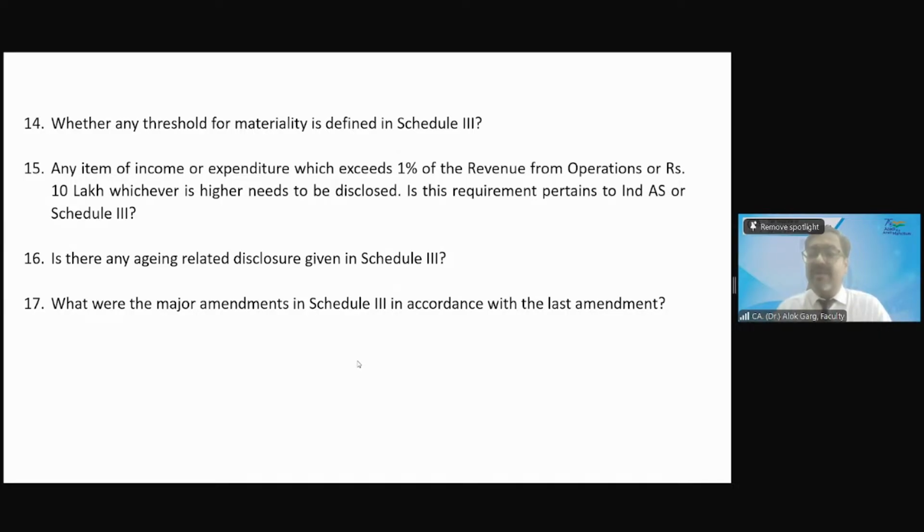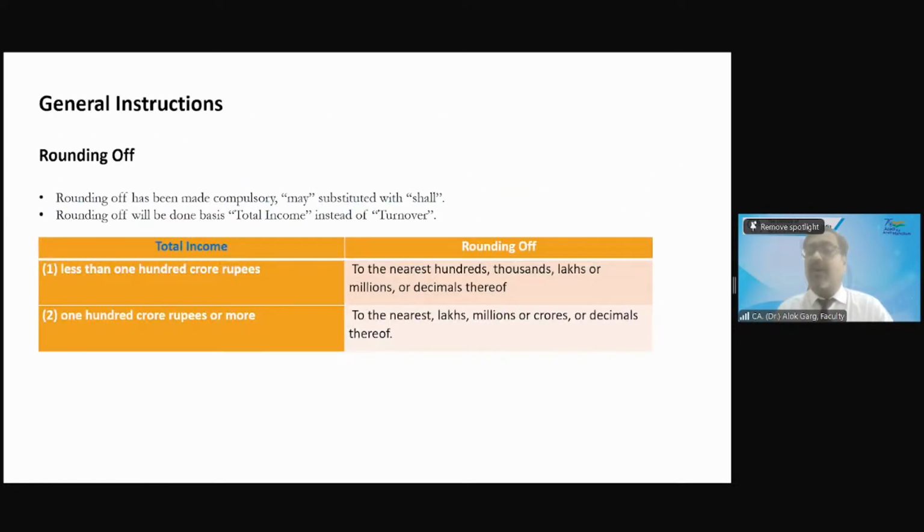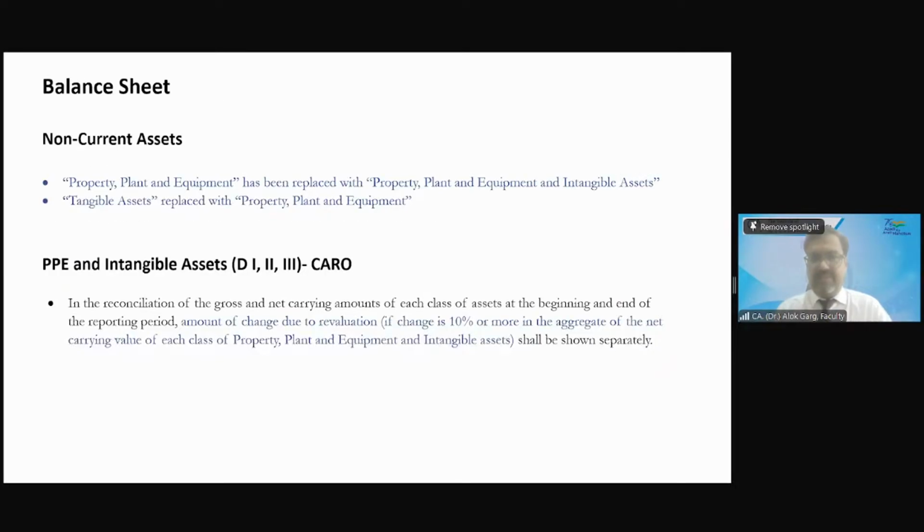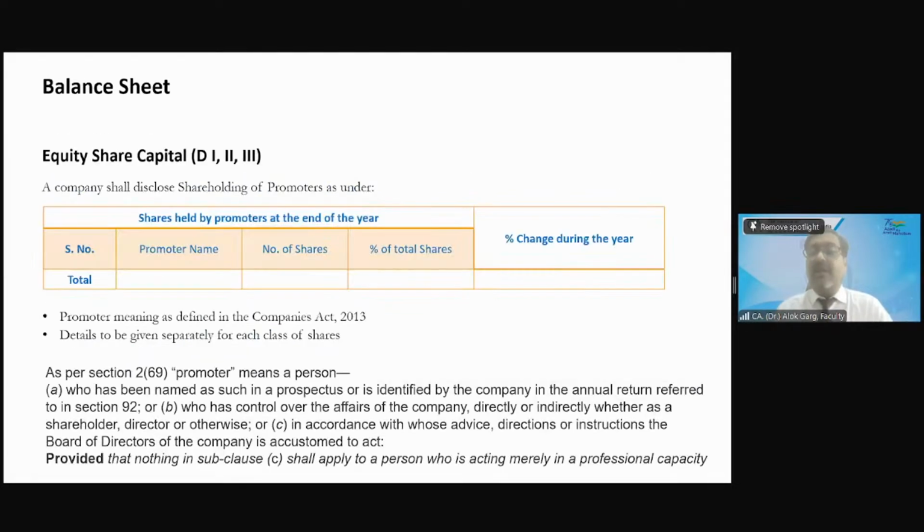This aging related thing came in the 2021 amendment. Trade payable aging, trade receivable aging, capital work in progress aging, whether the cost is exceeding budget or not. All these disclosures came in 2021. So what were the major amendments in Schedule 3 in the last amendment, meaning 2021? Rounding guidance was there clearly. Then for equity share capital, you need to provide the promoter shareholding.